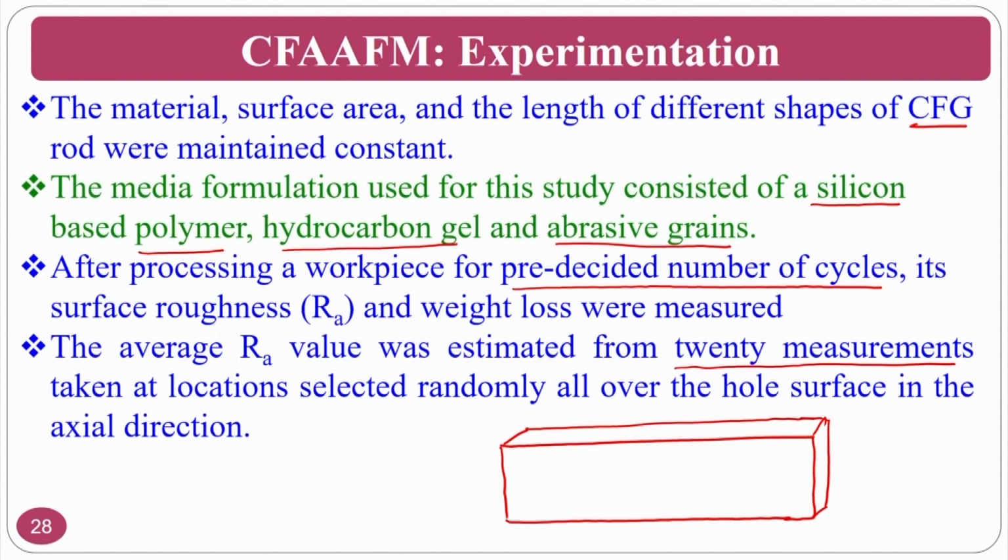Since abrasive processes are especially like three-dimensional tribological processes, that means the abrasive particle will have 3D abrasion, that means the abrasive particle can rotate about its own axis, completely random. Cutting edges are random. In abrasive processes, cutting edges are random. In abrasive processes such as lapping, such as abrasive flow finishing processes, where abrasives flow freely and can rotate about their own axis, on top of it you have the drill bit where the different flows are there, scooping flow, fluid flow and other things. Centrifugal rod is there in CFA AFM.